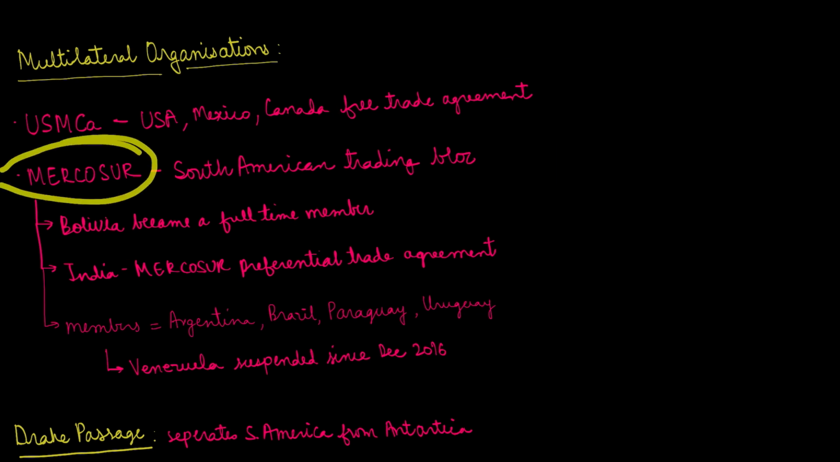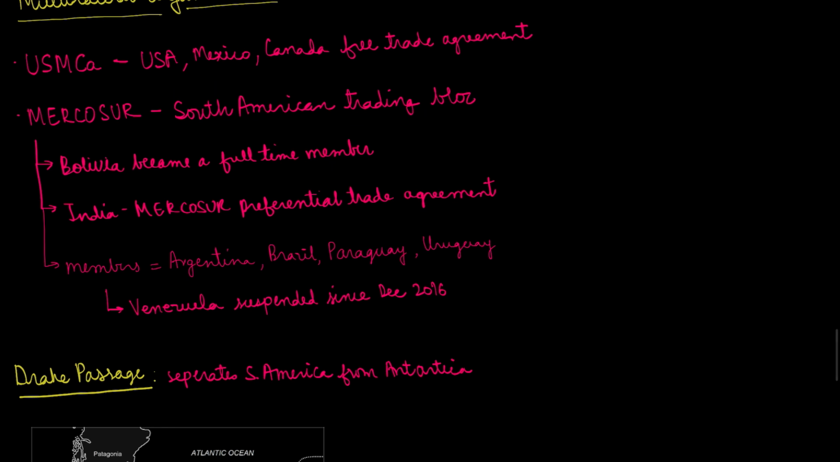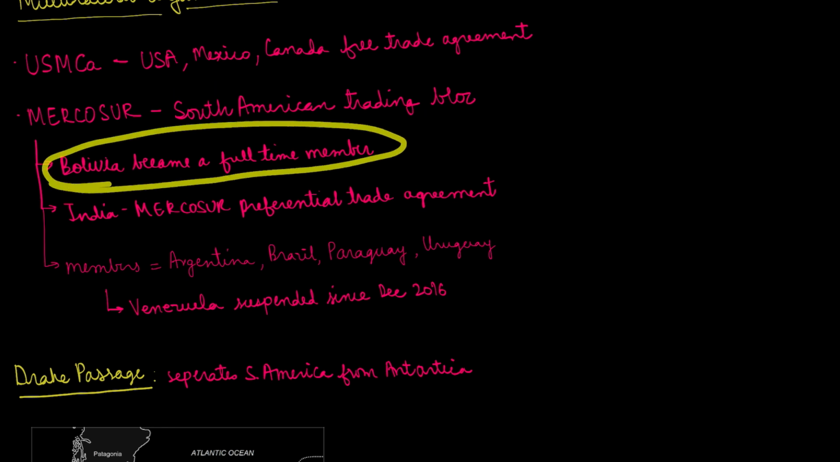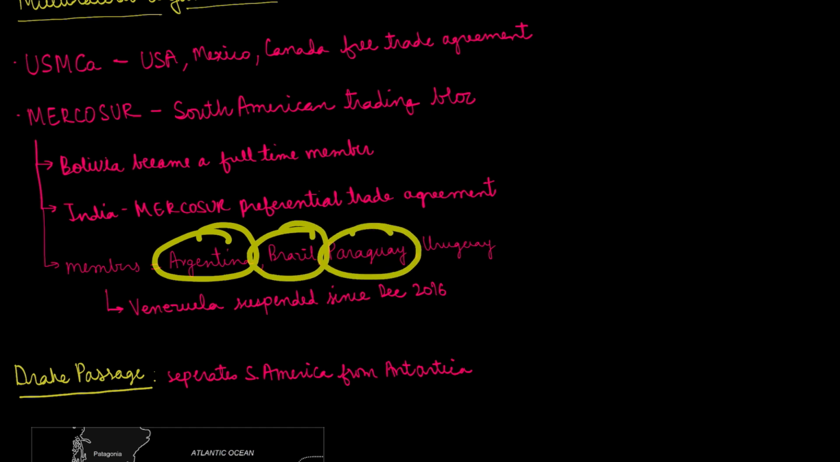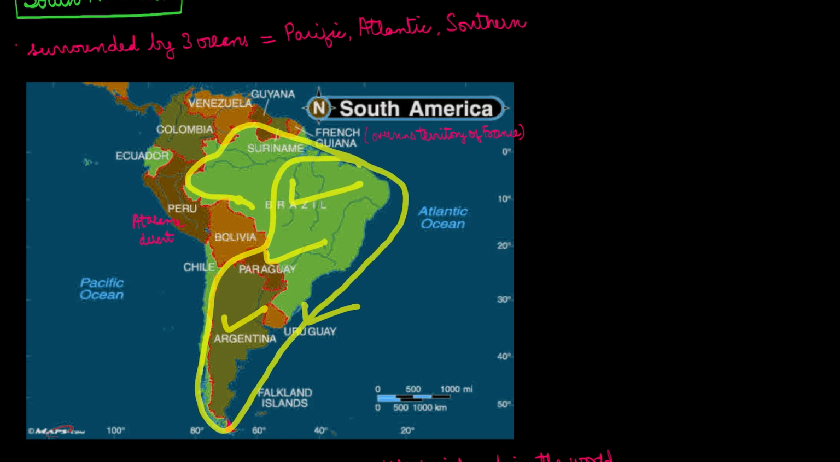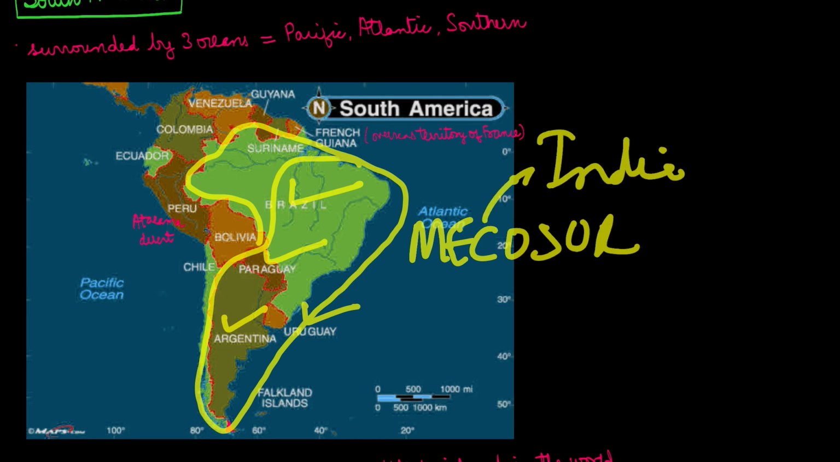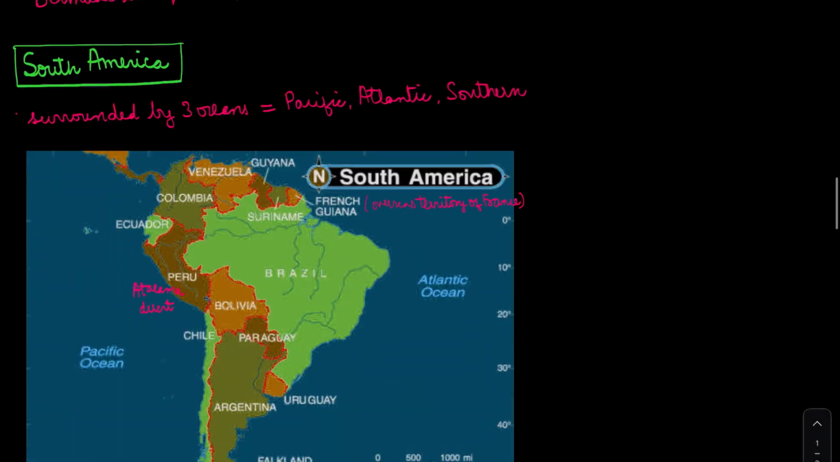Then Mercosur. Mercosur is a South American trading bloc. Bolivia has recently become a full member of Mercosur. India and Mercosur have a preferential trade agreement. The member countries of Mercosur are Argentina, Brazil, Paraguay, and Uruguay. These basically form the Mercosur. You could notice that Venezuela is not a member over here, and now recently Bolivia has also joined.